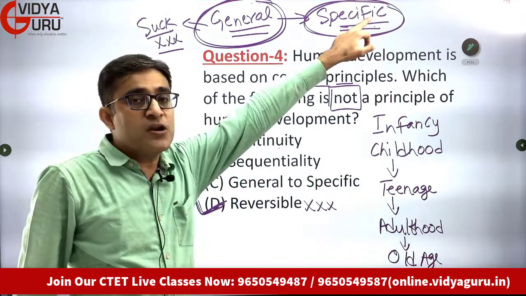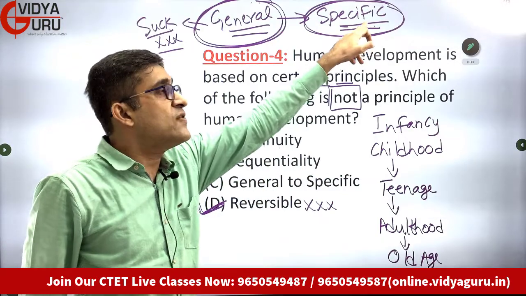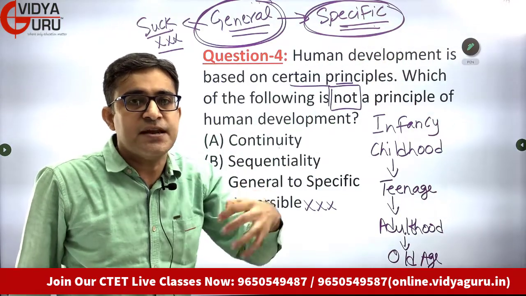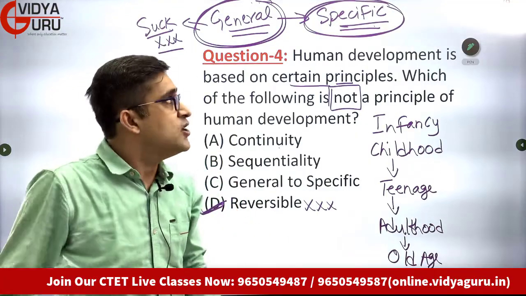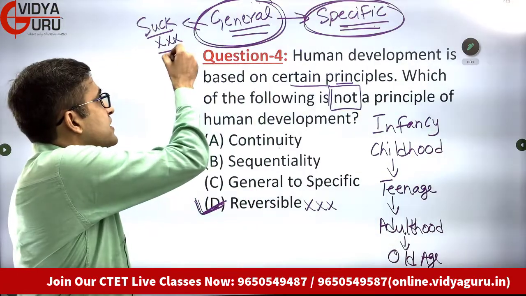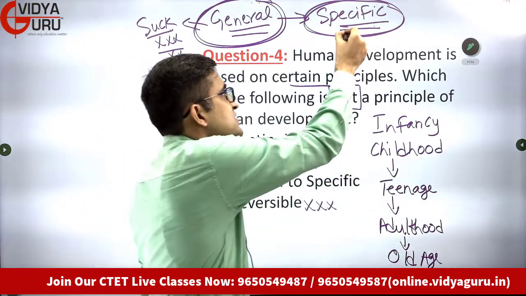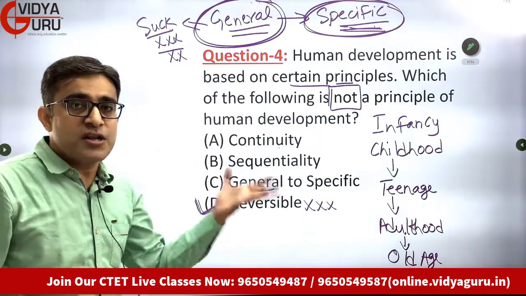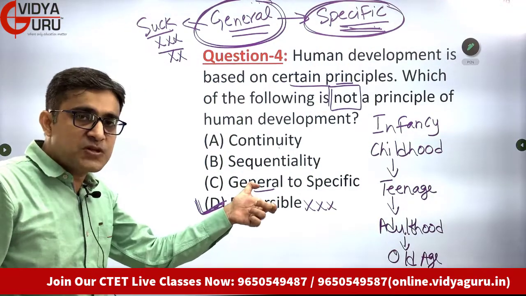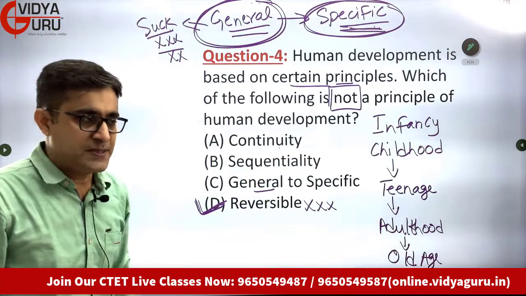Then we only put those things in our mouth which we find to be tasty, which we consider are edible, which we consider are worth eating. So that general sucking response gets faded, and specific reflexes come into picture. So what is the direction? General responses will come first, and after that we will see specific responses.